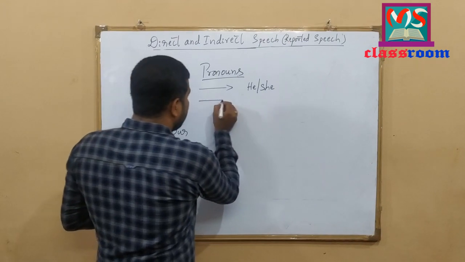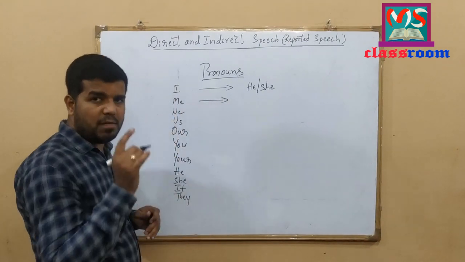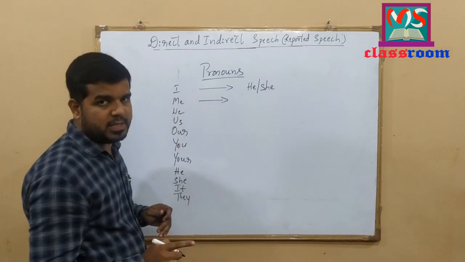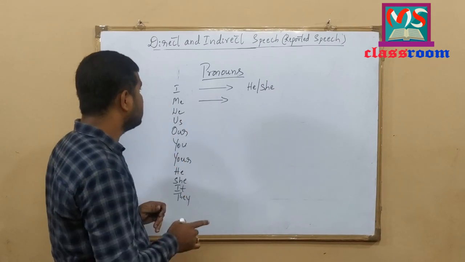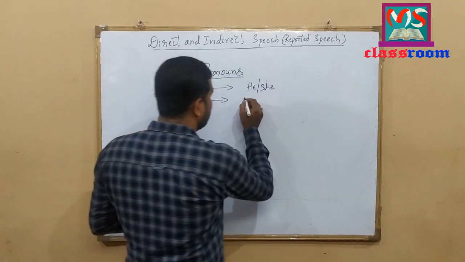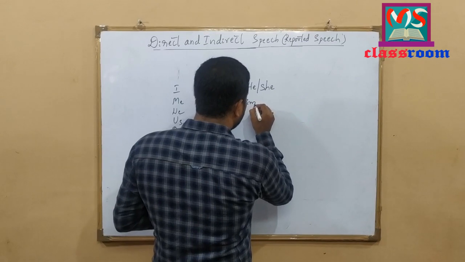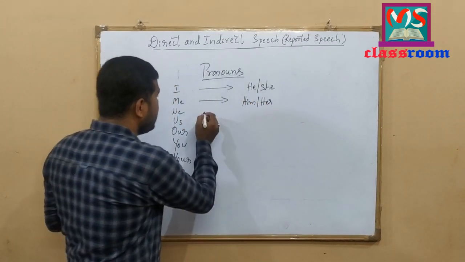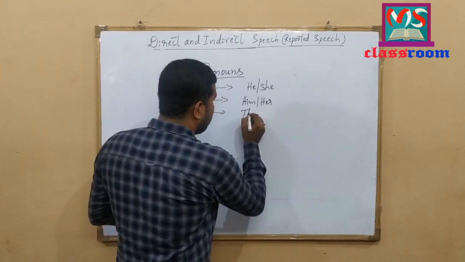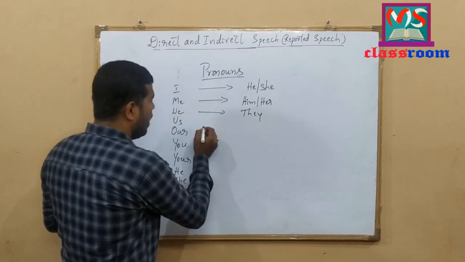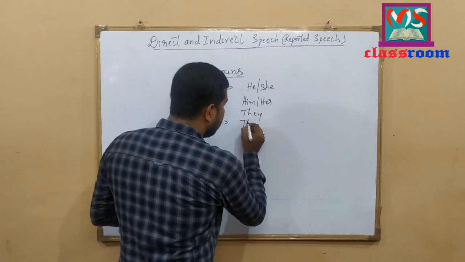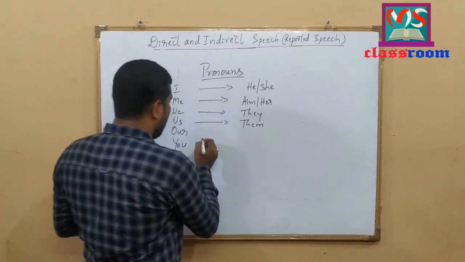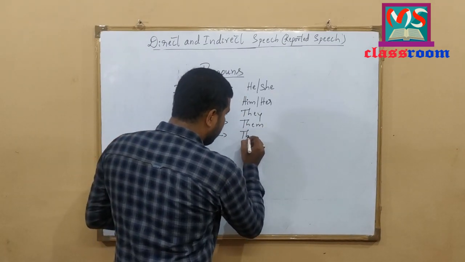Me also refers to the speaker of the words, and here me changes to him or her according to the gender, and we changes to they. Us changes to them. Our changes to their.